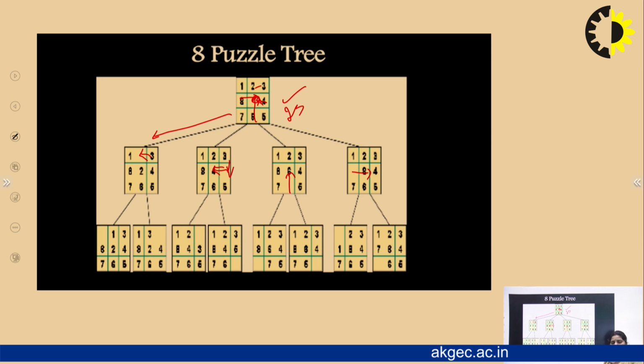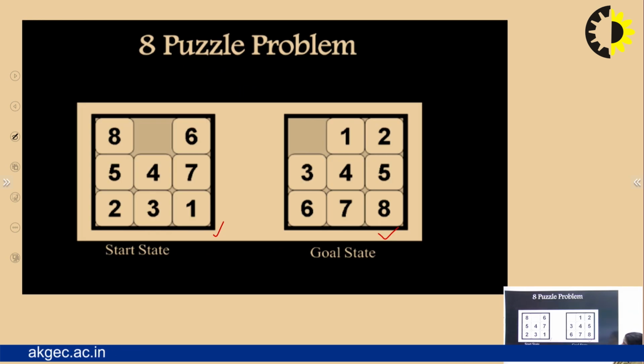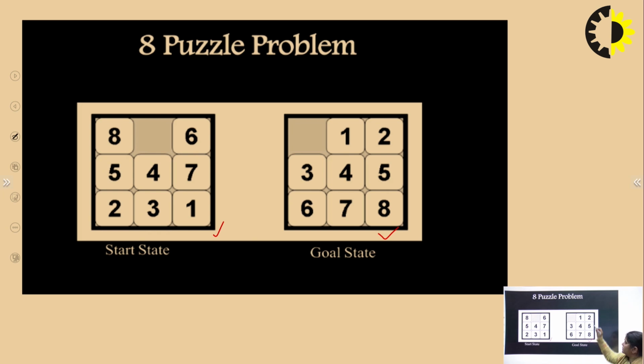Okay, so by performing all the operators, like up and down, we move the tiles from their position to left, right, up and down, and now we are going to achieve the goal state. Just like in this particular problem, we have this start state, and we have to achieve this state: 1, 2, 3, 4, 5, 6, 7, 8.